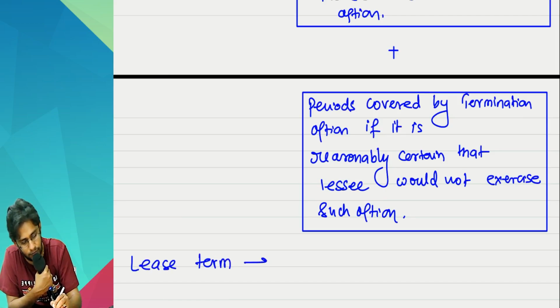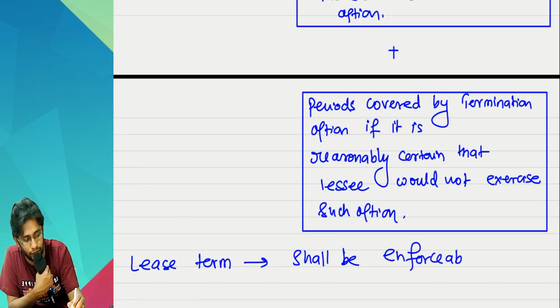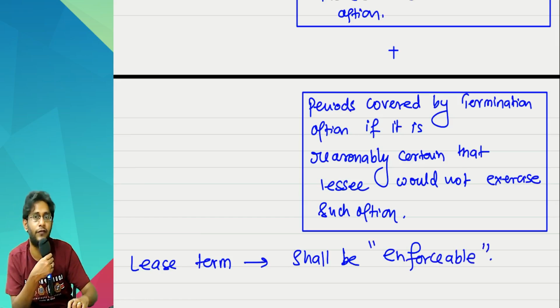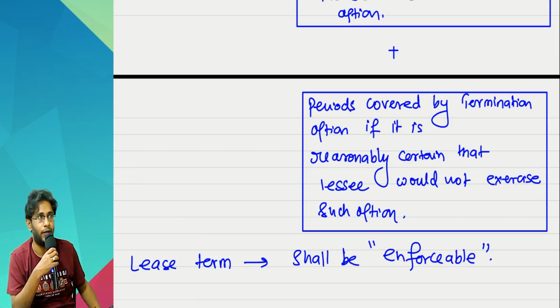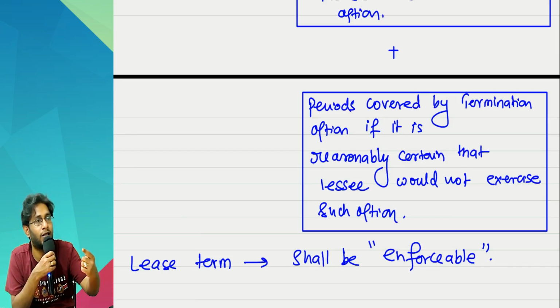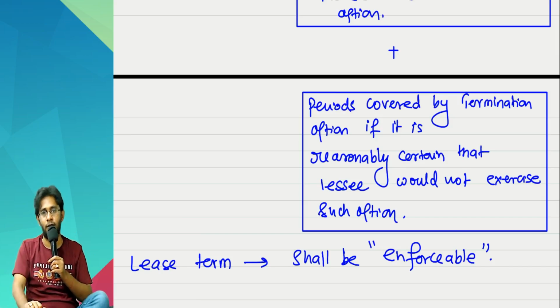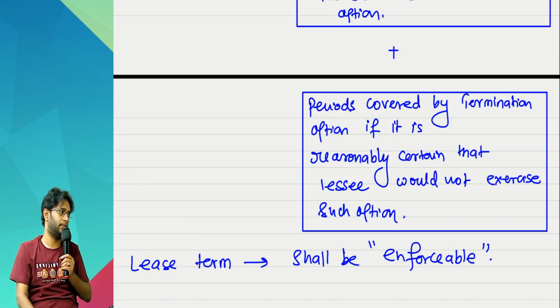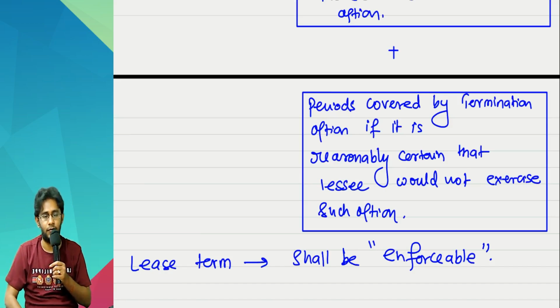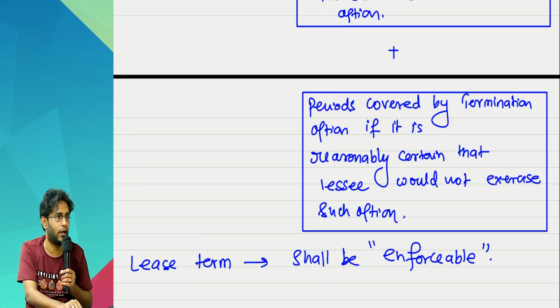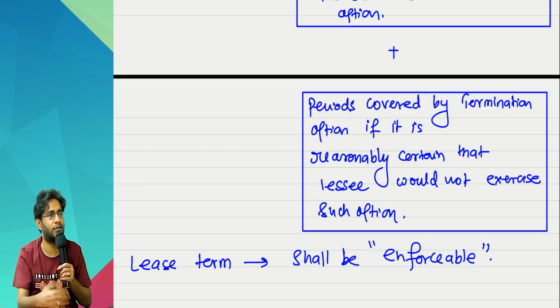Lease term should be a period that is enforceable. What is the meaning of enforceable? That means one party should be able to bind the other party legally for this term. Suppose you and me enter into a contract for a period of 5 years, a 10 pages story we wrote. Last somewhere you wrote that the lessor or the lessee can cancel the contract anytime without paying the other party a significant penalty. But what is the point of writing the contract, sir? Today you deliver the asset to me, I start using, tomorrow you say, give me my asset back.